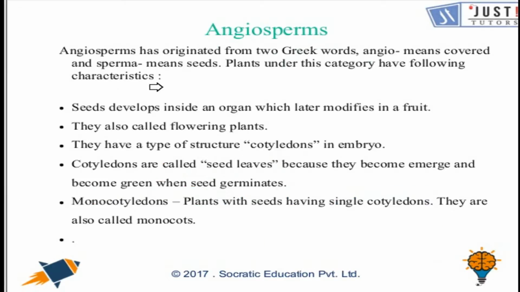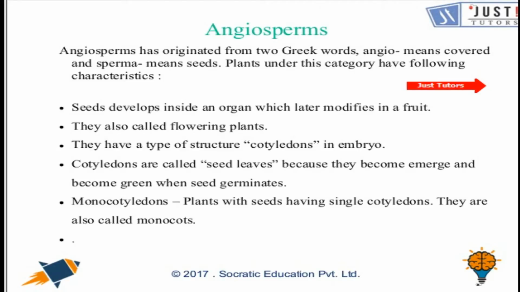The next one is angiosperms. Well, if you talk about angiosperms, the seeds are covered. The word angio means covered, and there is great diversity in species of angiosperms. They are also known as flowering plants because the flower is a specialized organ meant for reproduction. And you can further divide angiosperms into 2 categories, which are monocotyledons and dicotyledons.